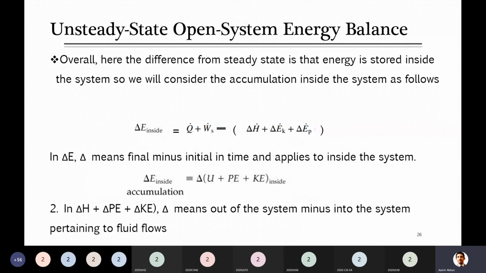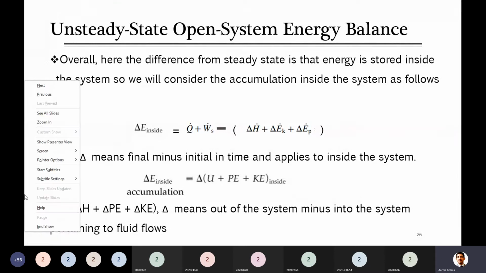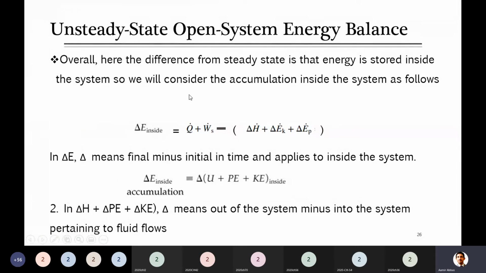Clear? If you have any question, please let me know. Otherwise, you just have to remember this final equation. You have already done the derivation for this when we considered only the steady state open system. The only difference here, if it is unsteady state, then energy will be accumulated inside this system, and that accumulation is in the term of delta E, which is the sum of all these three that you already did for closed systems.